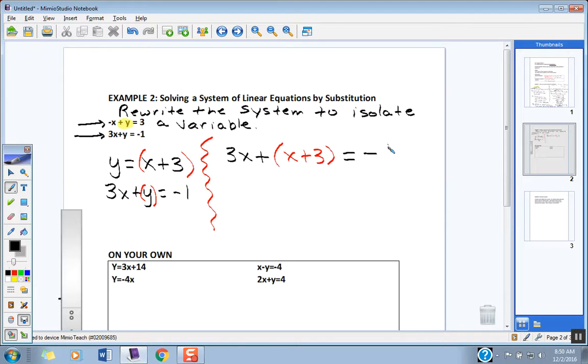-1. Okay? So I had an equation with an x and a y in it. I substituted by y equivalency, and we now have an equation with just x's in it. That's going to allow us to solve for that value of x. So this is really 3x plus x plus 3. What's the 3x plus the what x going to get you, kiddos? 4x plus what still? Okay. What do you want to do now? Subtract 3. So you've got 4x equals -4 now.